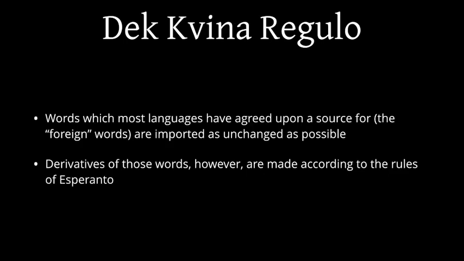The 15th rule is about the words that Zamenhof called foreign words. These are, again, words where most of the source languages, all the languages of Europe, have agreed that that thing is called a theater or a théâtre. So, since all of Europe has come to a consensus on this, you should just import that word into Esperanto without changing it, rather than making up a brand new one.